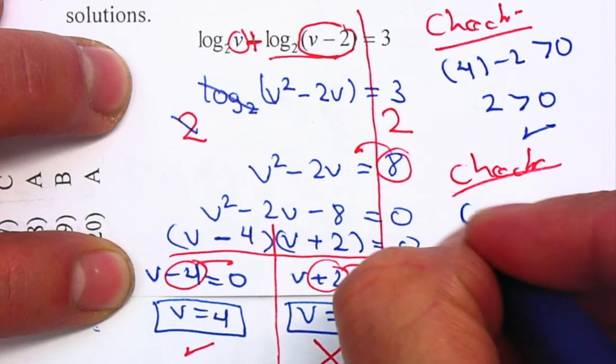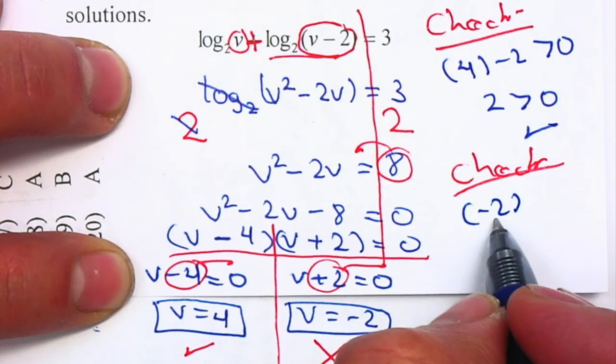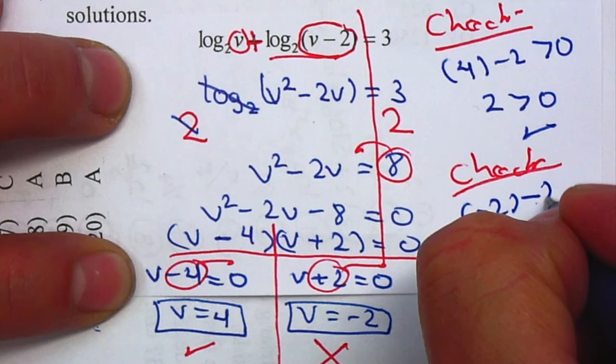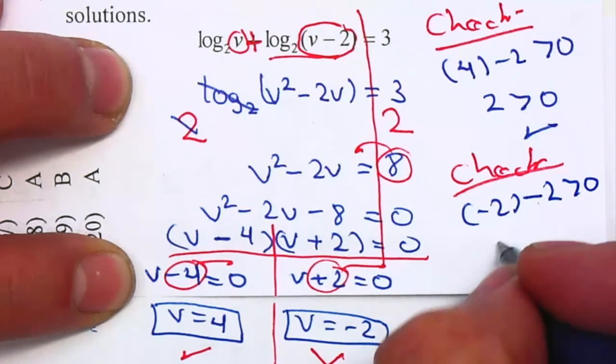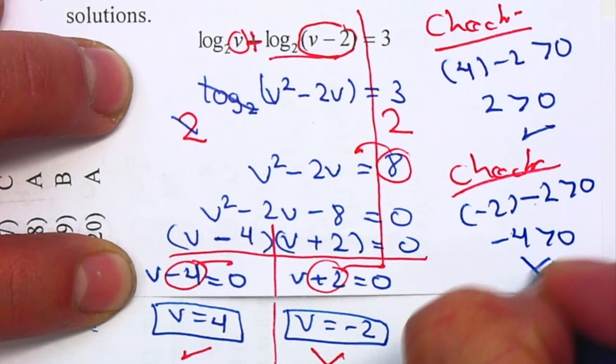Let's check the negative 2. Instead of the v, I plug in a negative 2. Minus 2 greater than 0. Is negative 4 greater than 0? No.